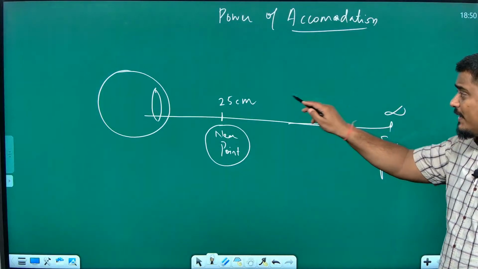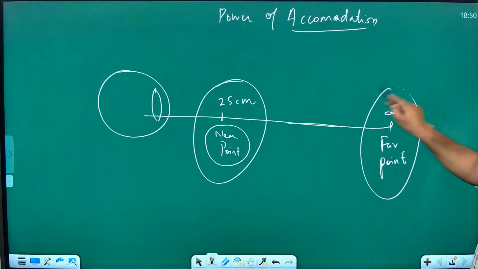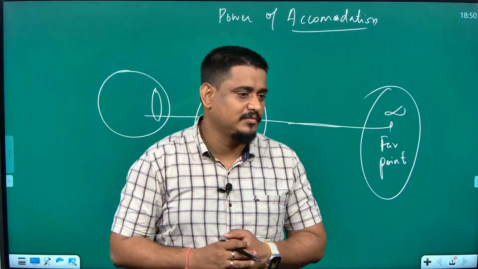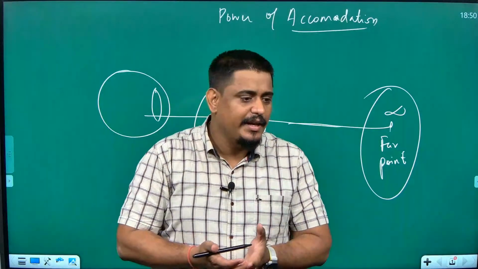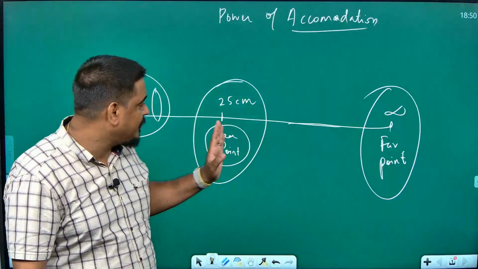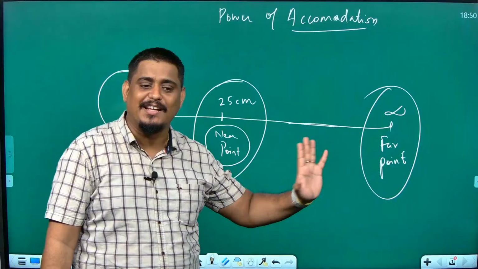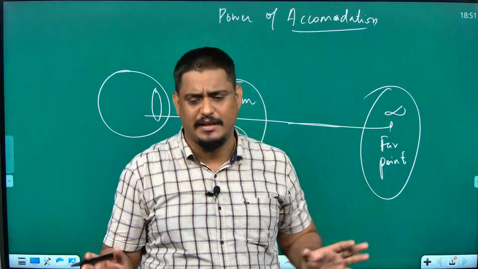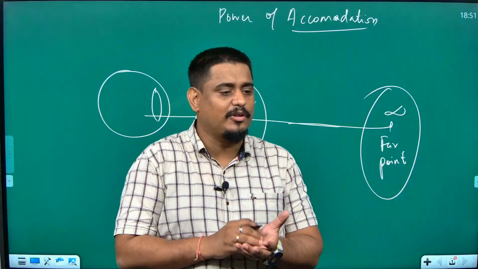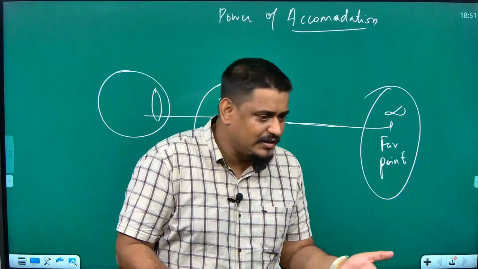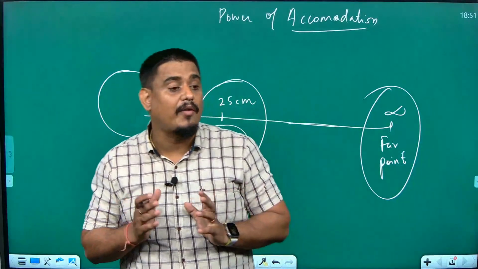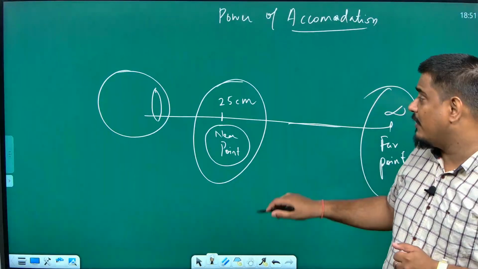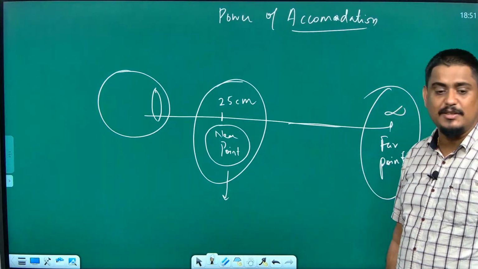If our near point or our far point gets affected, that's where we have a defect in our vision. Suppose you are not able to see something clearly, it may be because either your near point or your far point has got affected. Why does the near point or the far point get affected? There are many reasons. It's not only because of watching too much TV. Obviously, it is one of the reasons, but many other reasons also affect our near point and far point.